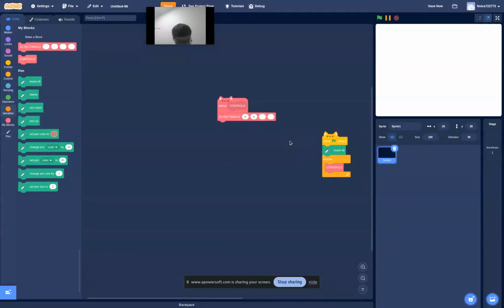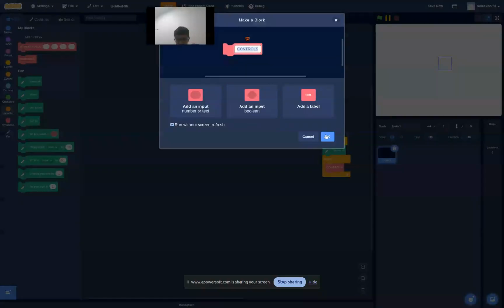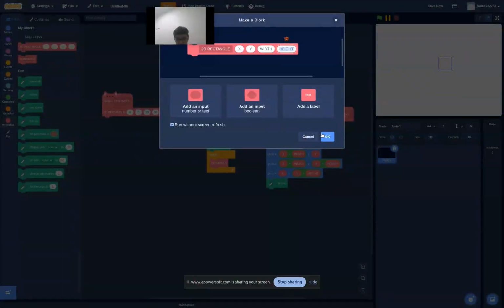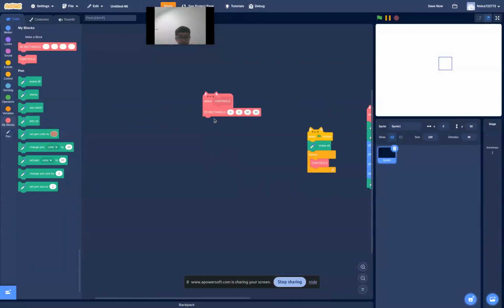The width 50. The height 50. And as you guys can see, that draws a little line. Wait, let's just see if this is one without screen refresh. Okay, nice. Does this move? Yes, it does. Take away this because,